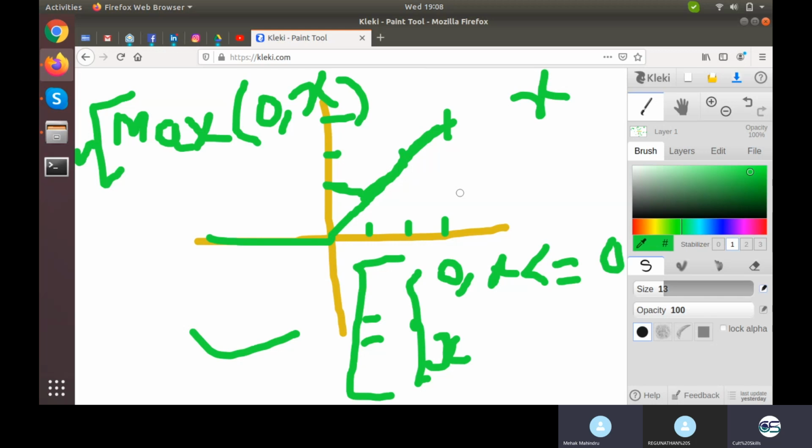Zero to what? Infinity. 0 to infinity. Anything negative? No, right. So basically it is giving us values from 0 all the way to infinity, and it is not taking any other problem into account.